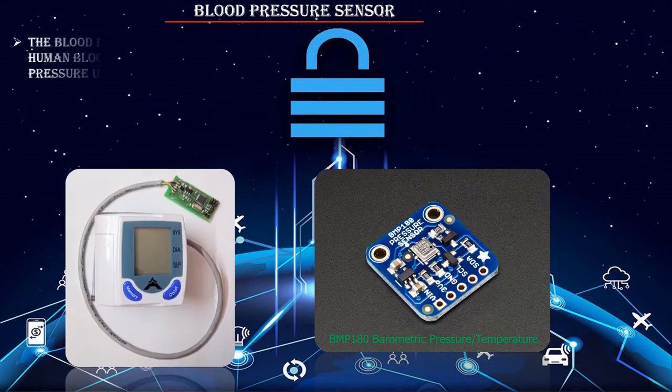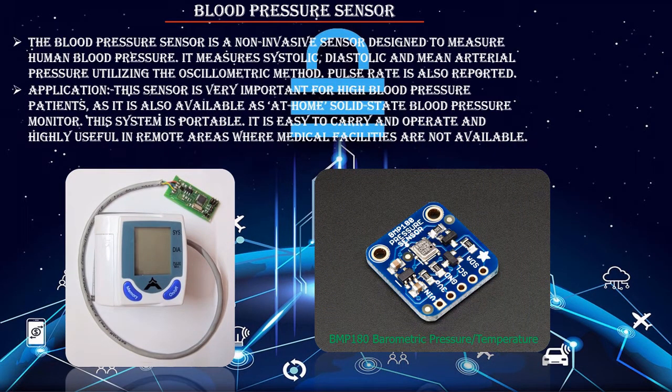The heart supplies the organs and tissues of the body with blood. With every beat, it pumps blood into the large blood vessels of the circulatory system. As the blood moves around the body, it puts pressure on the walls of the vessels. Typically, a blood pressure monitor works by inflating a cuff until it temporarily cuts off blood flow through the brachial artery. The pressure in the cuff is then slowly released. Within the cuff, a sensor detects blood flow.